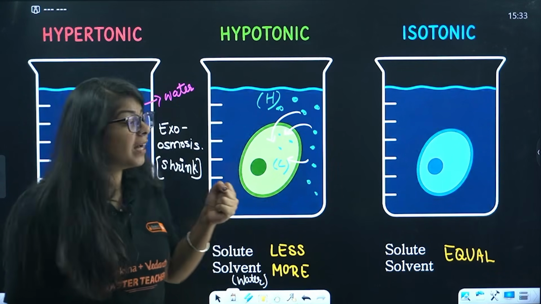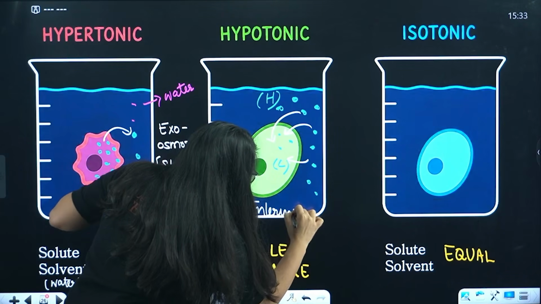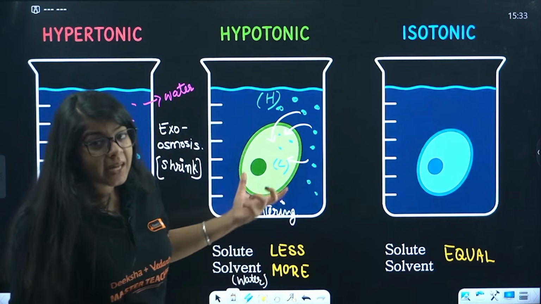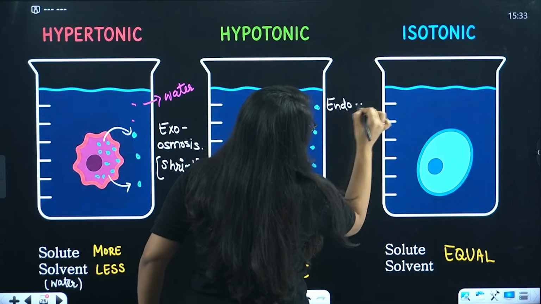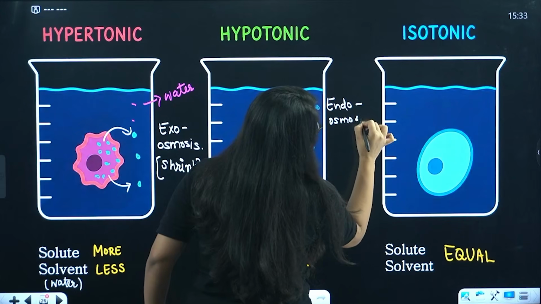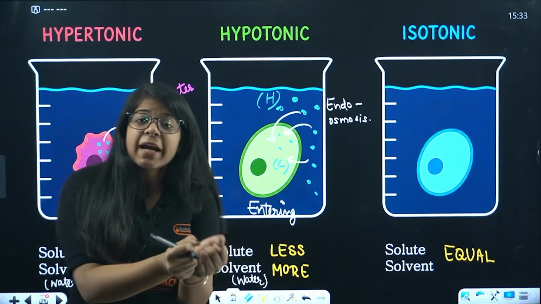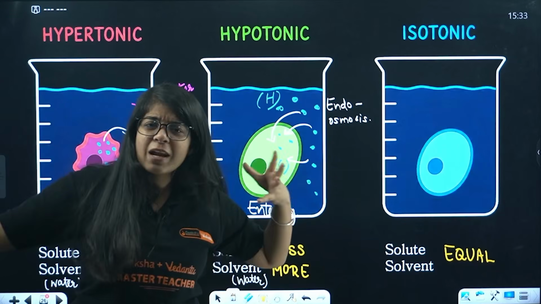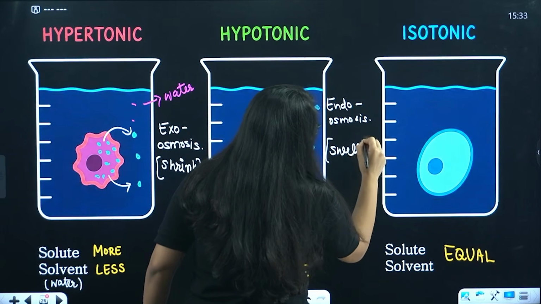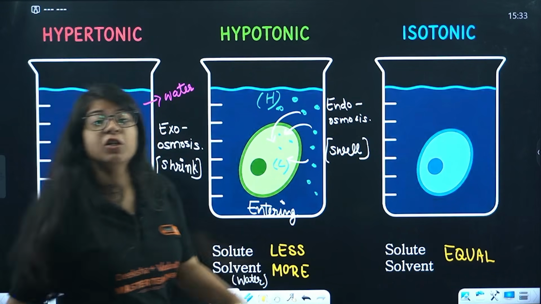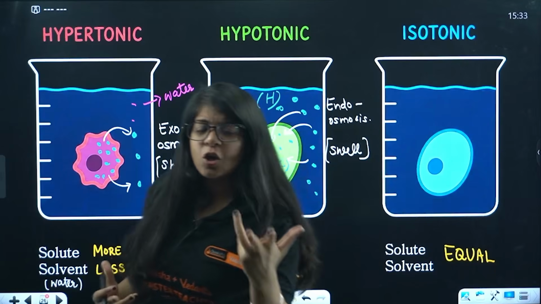Now what is happening here? The water is entering the cell, bacha. From enter, we know it is endoosmosis. Understood? And if water goes inside the cell, it will swell up, right? So that means in hypotonic, the cell will swell up. In hypertonic, the cell will shrink. And in isotonic, nothing happens.